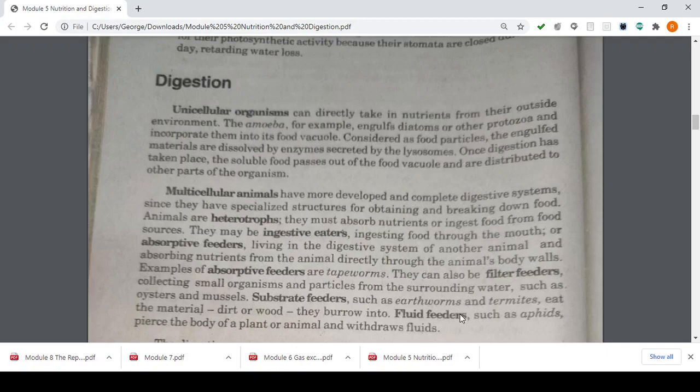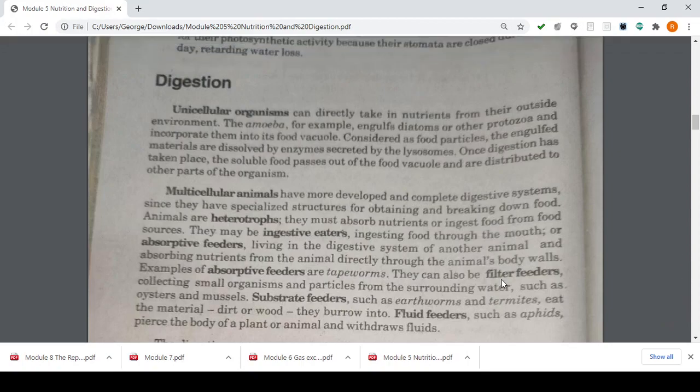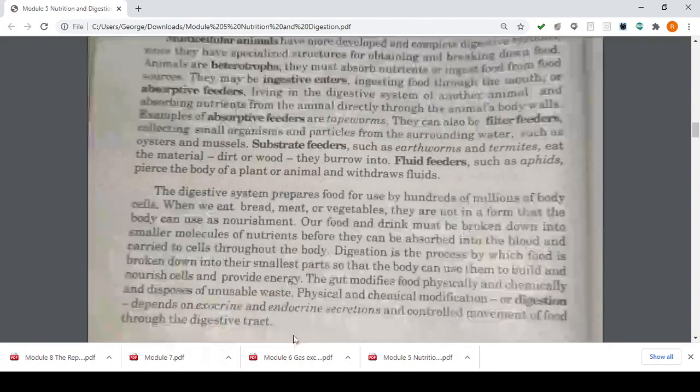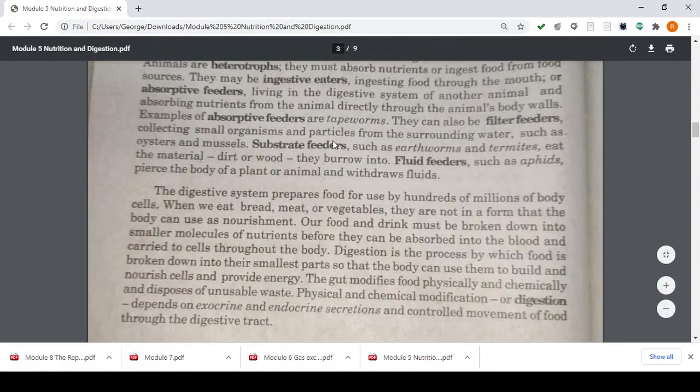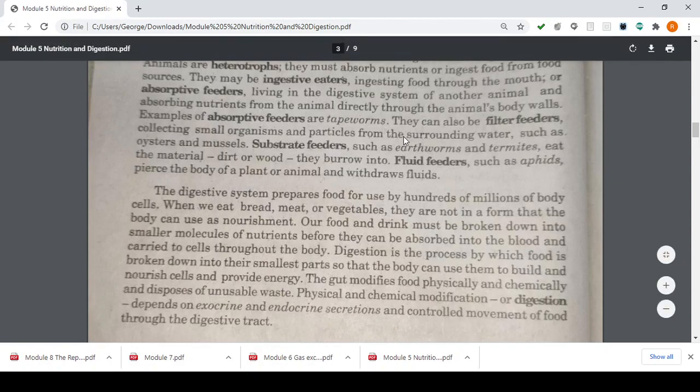So they can also be filter feeders, collecting small organisms and particles from the surrounding water, such as oysters and mussels. Substrate feeders, such as earthworms and termites, eat the material, dirt, or wood they burrow into. Fluid feeders, such as aphids, pierce the body of a plant or animal and withdraw fluid. An example of fluid feeders, kids, is your mosquito. Again, your mosquito, kids. These are your fluid feeders because they withdraw fluids from other animals, such as us, they take it from our blood.